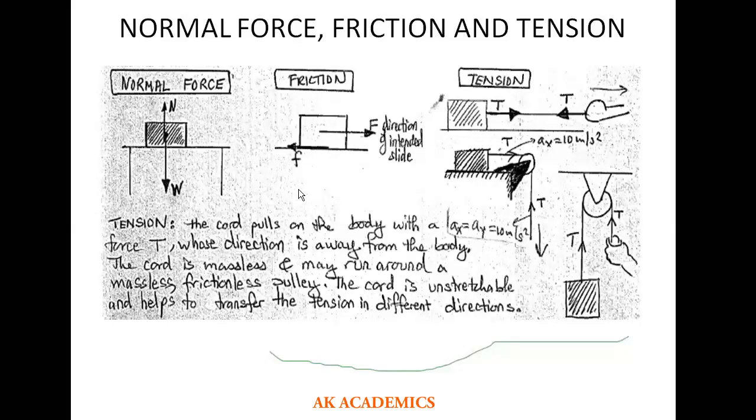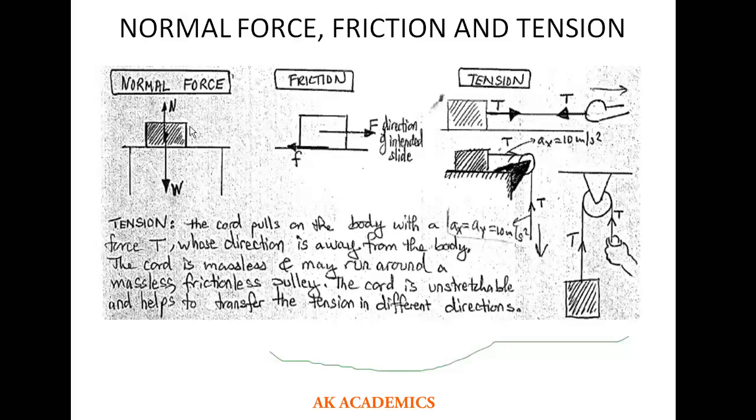I mentioned earlier that the frictional force is always an opposing force to the force acting on a particular body. So as this force F, the capital F, is trying to move the body forward, the small f, which is the frictional force, is trying to pull the body backward or prevent the body from sliding forward. This is very important. And then the tension is the force in the cord.